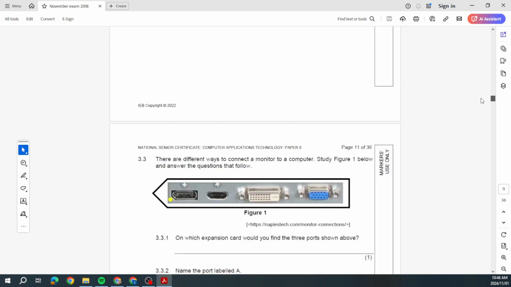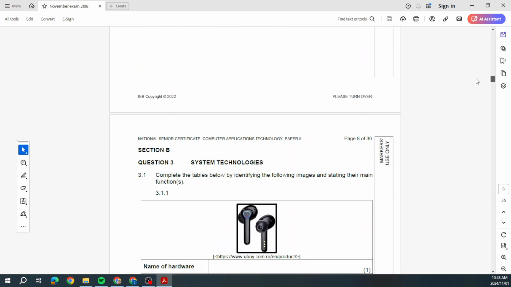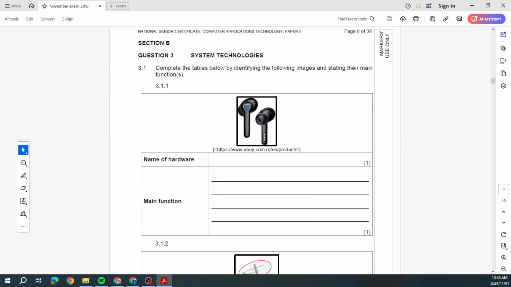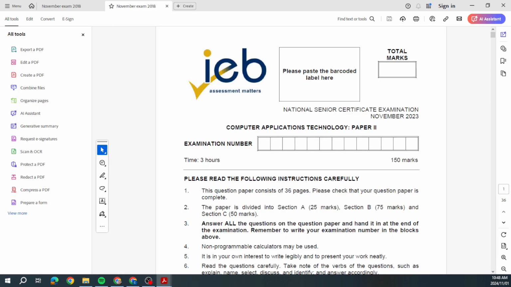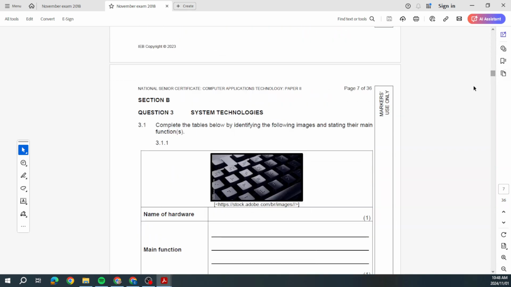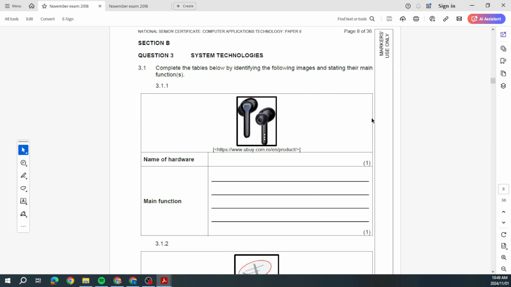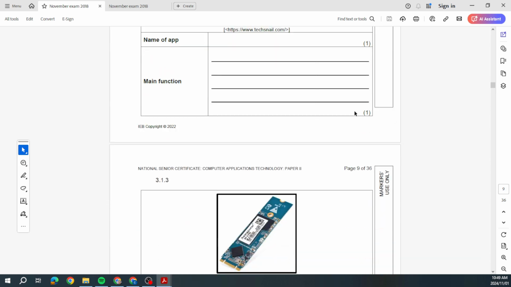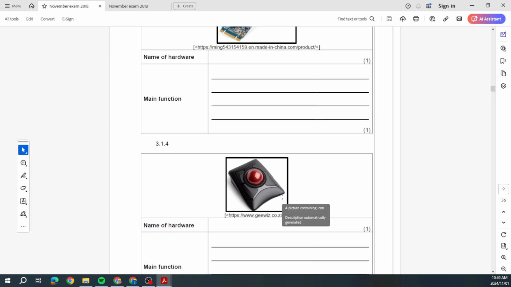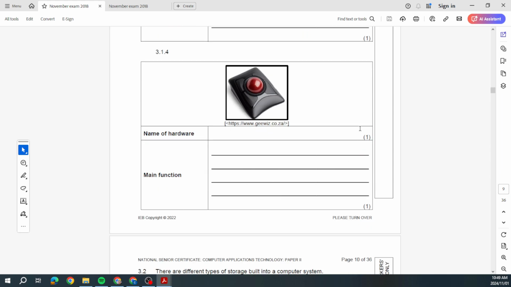This particular one, system technology, is usually one of the first things that comes up: a group of pictures, usually 4 or 5 pictures, somewhere around there. Let's have a look at 2023 as well so that we can see these two side by side. So 2022, 2023, what do we see? For around 8 marks. You see what they're showing us: name of the hardware and the main function.